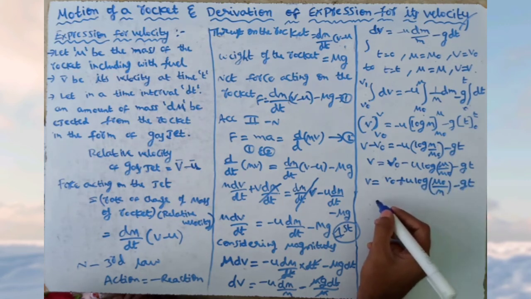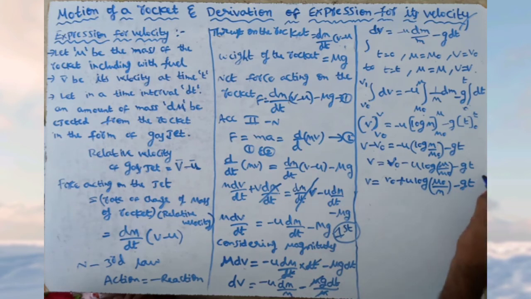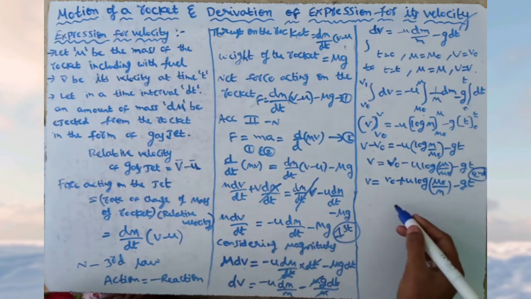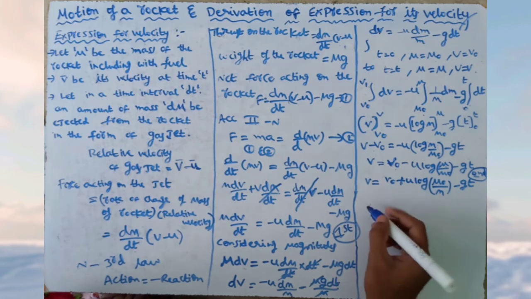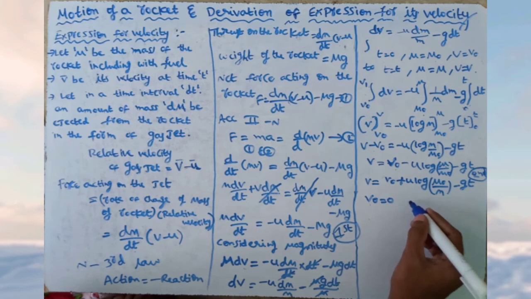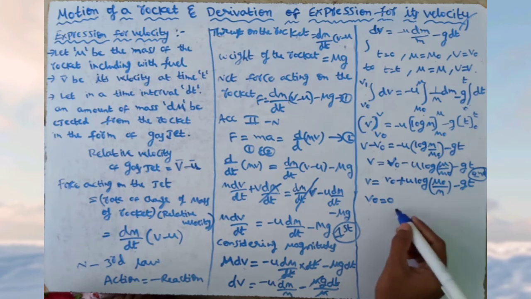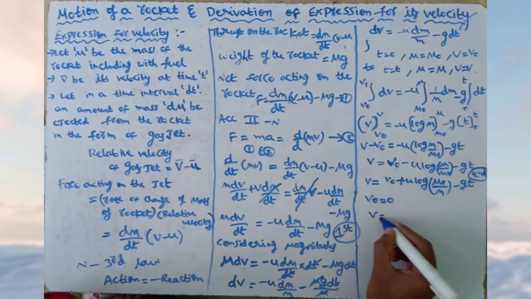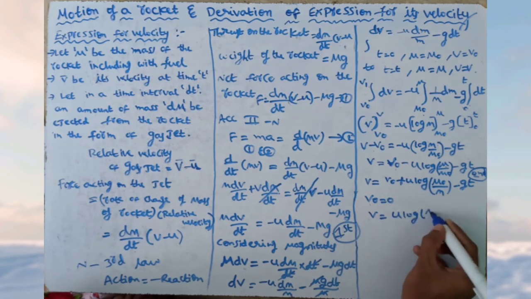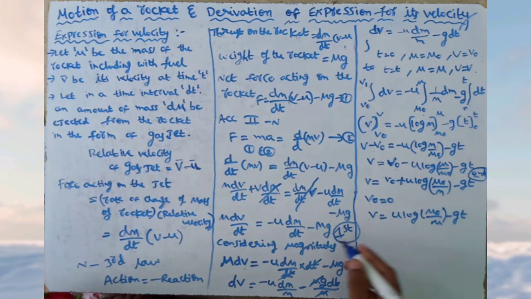This is the second equation of velocity of rocket, and this is the first equation of velocity of rocket. Here, special cases arise. When v naught is equal to 0, when the rocket starts from rest, then the equation becomes v is equal to u log m naught by m minus gt.